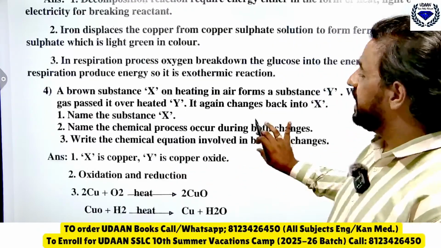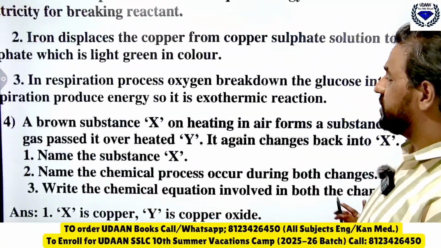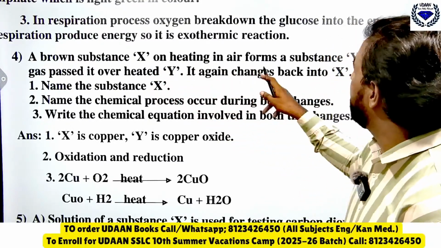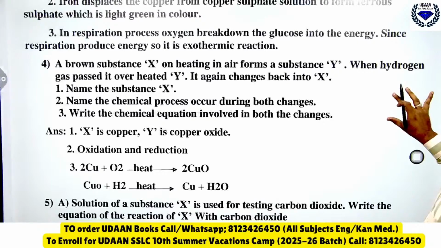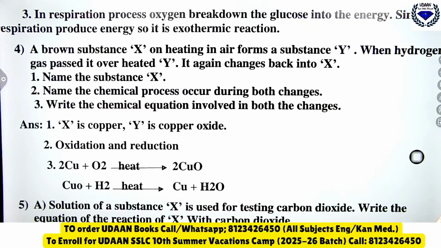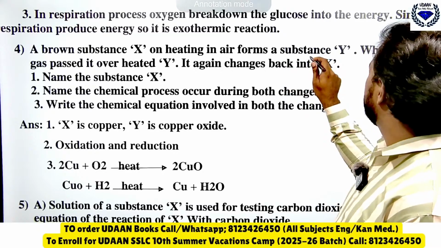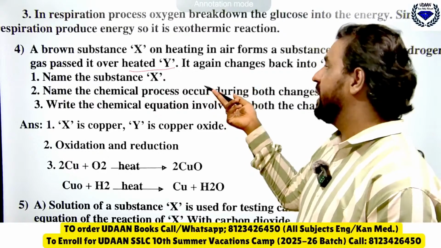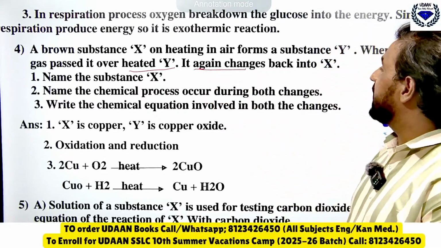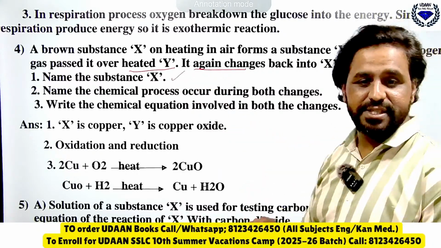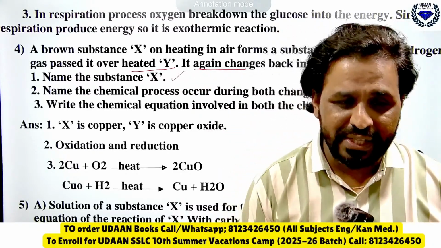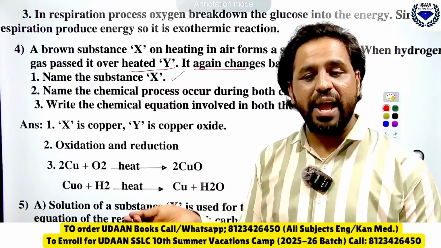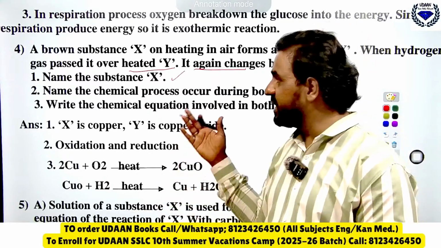Now see here, the question. A brown substance X on heating in air forms a substance Y. When hydrogen gas is passed over heated Y, it again changes back to X. Name the substance X. Tomorrow, next session, I'll come up with biology. Today I will be discussing only the chemistry part.